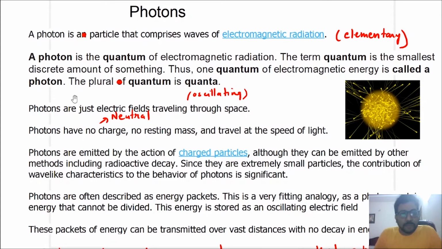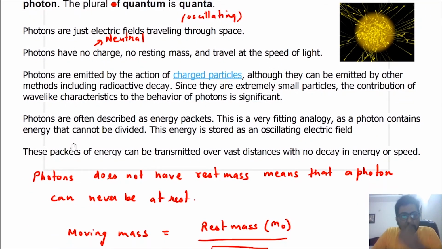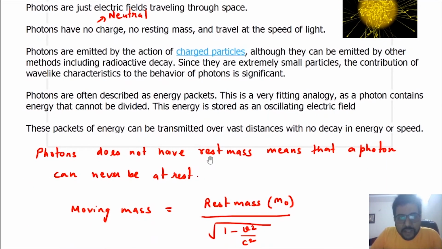Okay. Photons are neutral, that means they do not have any charge. They do not have any rest mass. They can have moving mass, but they do not have rest mass. Now what does this mean? Listen carefully: photons do not have rest mass means that a photon can never be at rest. You can never find a photon which is at rest.